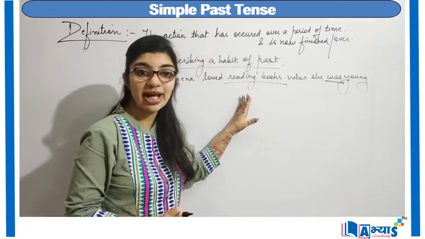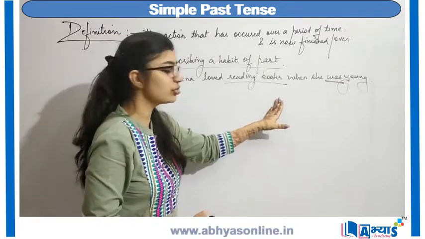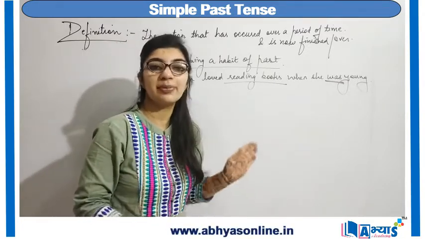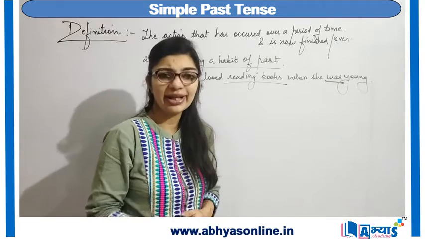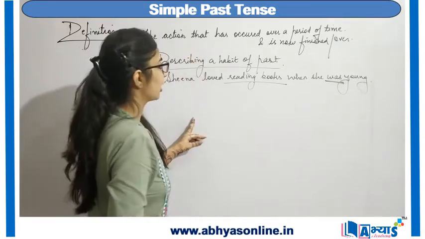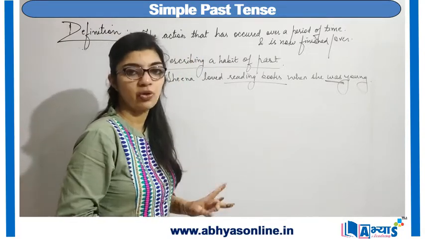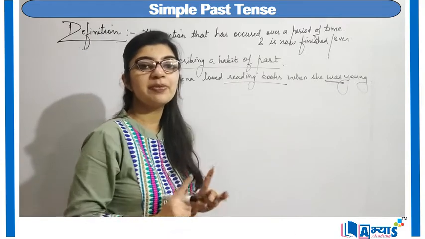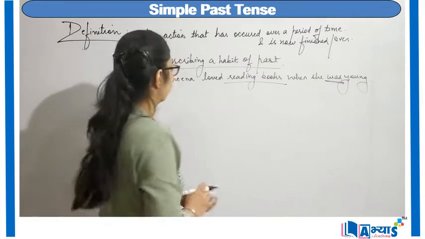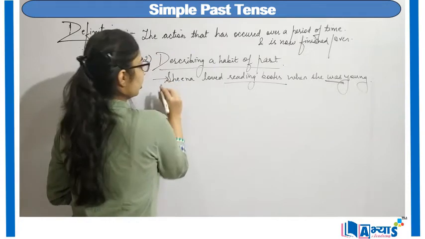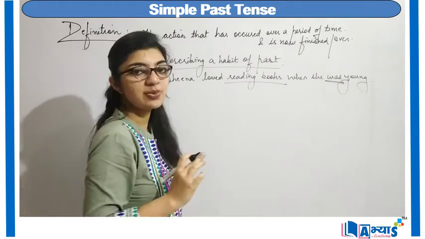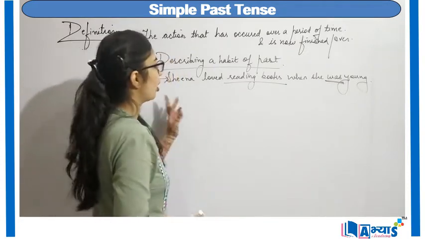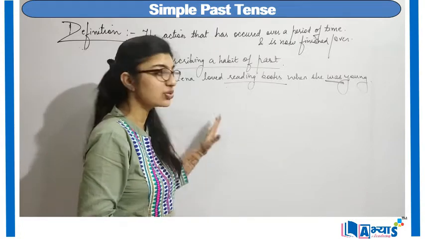So when I describe a habit that used to be in past but it is not now due to any kind of reason, then I describe that habit in past form, and that becomes my simple past tense. So Sheena loved reading books when she was young is an example of simple past tense.